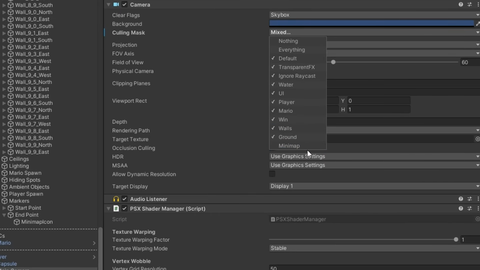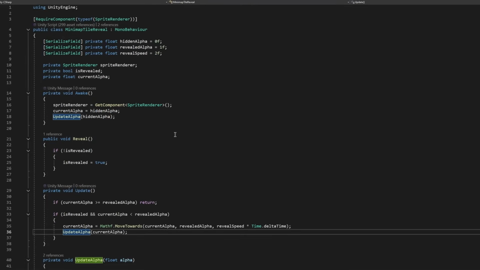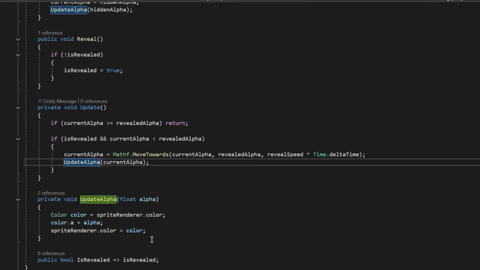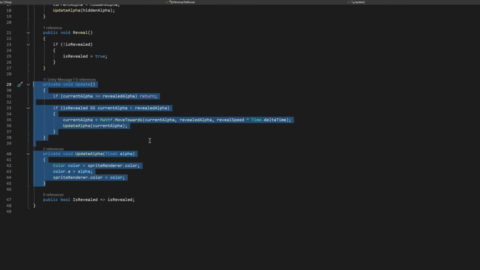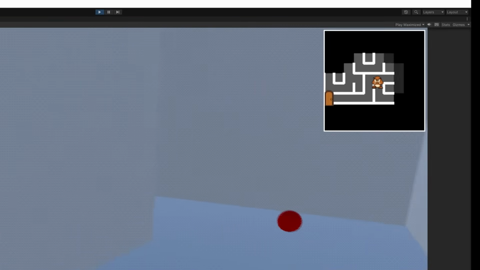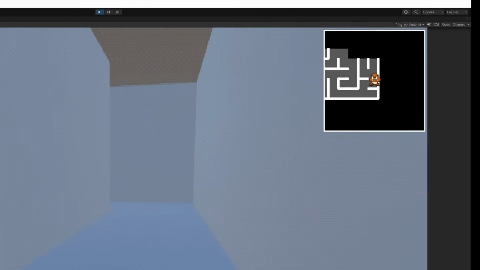A very unexpected benefit of this method was the fact that I could very easily control the transparency of minimap icons, which got me thinking about the fog of war feature. So I made all the icons invisible at the start, and as you move closer to them they will gradually be revealed, which I think will add to the tension. And after all the changes, the minimap looks like this. I'll probably end up applying the PSX shader to it as well, and I'm still debating whether to show the Mario icon on the minimap or not.